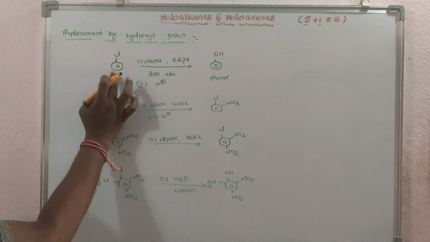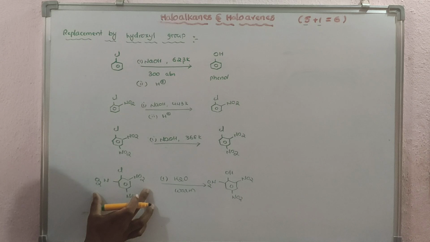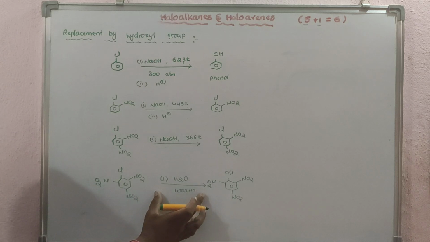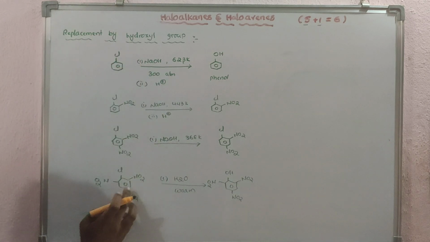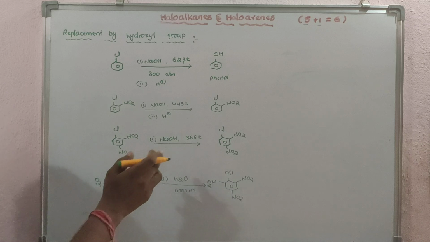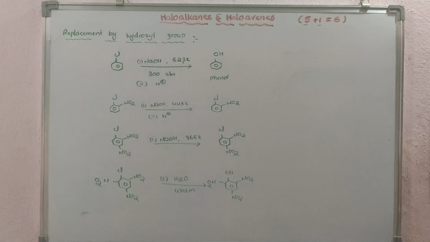You see, where there is no electron withdrawing group, we have to maintain very drastic conditions. Here, with 3 electron withdrawing groups, we have not maintained any drastic conditions; just water and warm, and you are getting the product. So compared to chlorobenzene, trinitrochlorobenzene is more reactive. Why more reactive? Due to the NO2 groups. Clear? We will discuss why here.